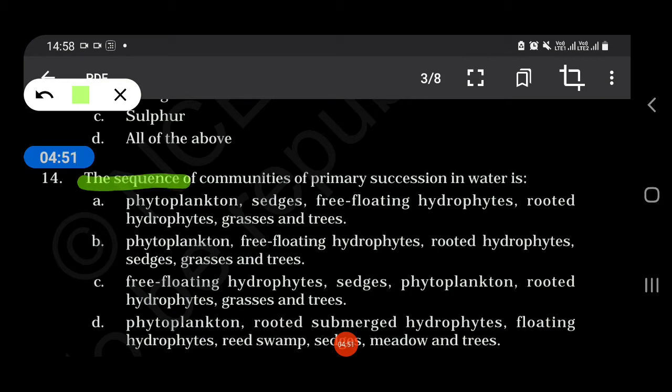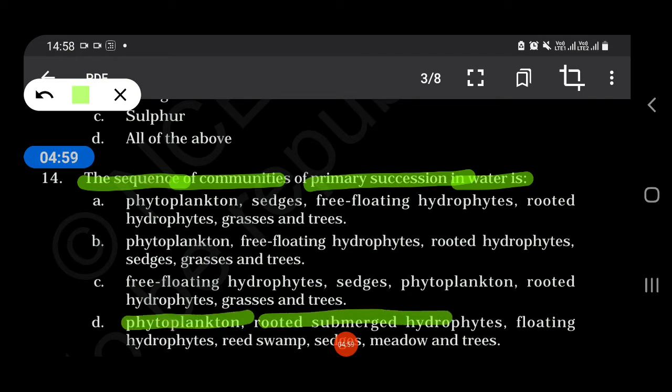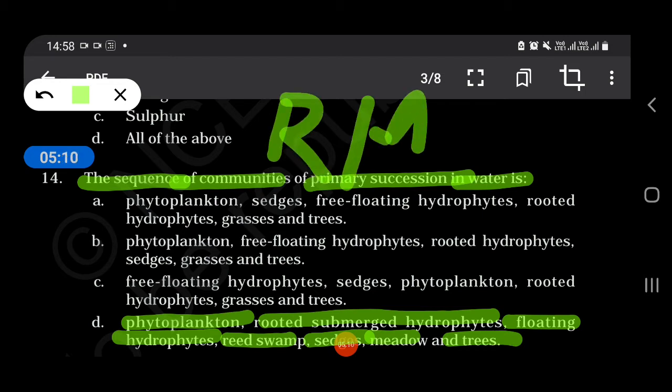The sequence of communities of primary succession in water is, our answer would be D, that is phytoplanktons, then rooted submerged hydrophytes, floating hydrophytes, reed swamp, marsh meadows, and trees. You can learn it by RMS. That is reed swamp, marsh meadows, and then comes the shrubs, etc. You can learn it by this RMS.